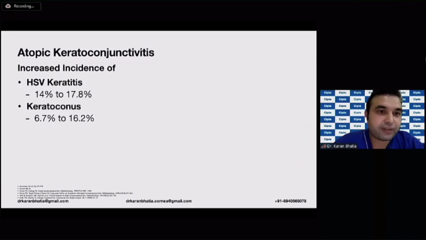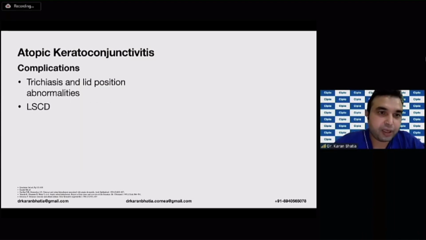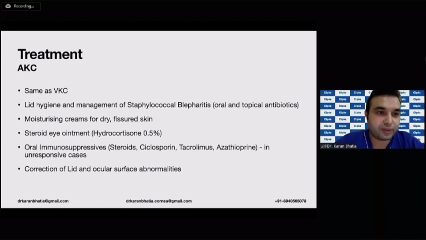There's an increased incidence of HSV keratitis and keratoconus in such cases, and the lens can also have an anterior subcapsular or a posterior subcapsular cataract, and there's an increased risk of detachment, particularly following cataract surgery. Complications, as I said, you can have trichiasis and lid position abnormalities along with limbal stem cell deficiency. Treatment is on the same lines as we see.